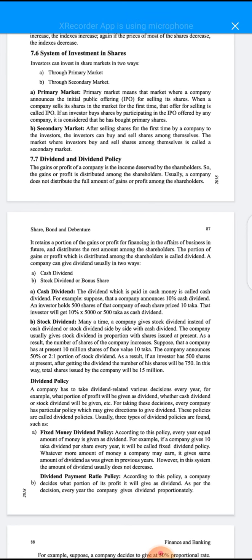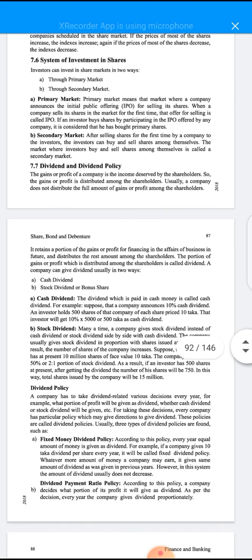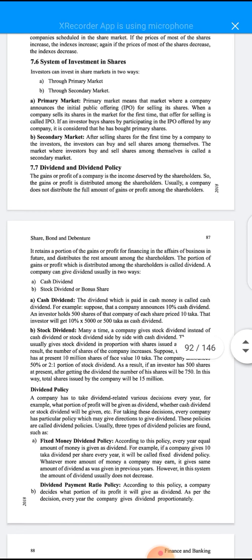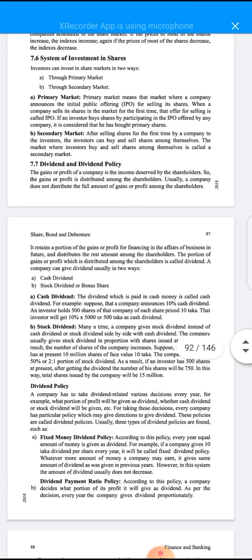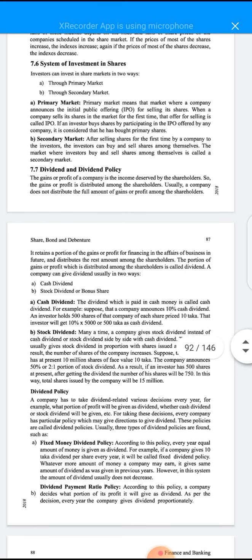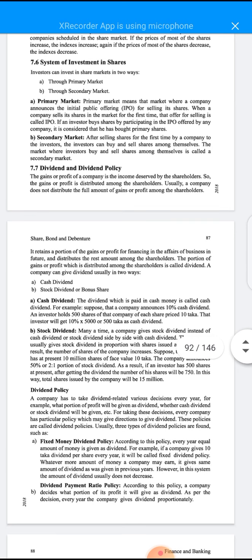Okay, student, when you are asked questions like, IPO is what kind of market, what kind of shares, IPO is the primary share, and in which market are IPO shares bought and sold, you can easily answer: in the primary market, IPO shares are bought and sold.